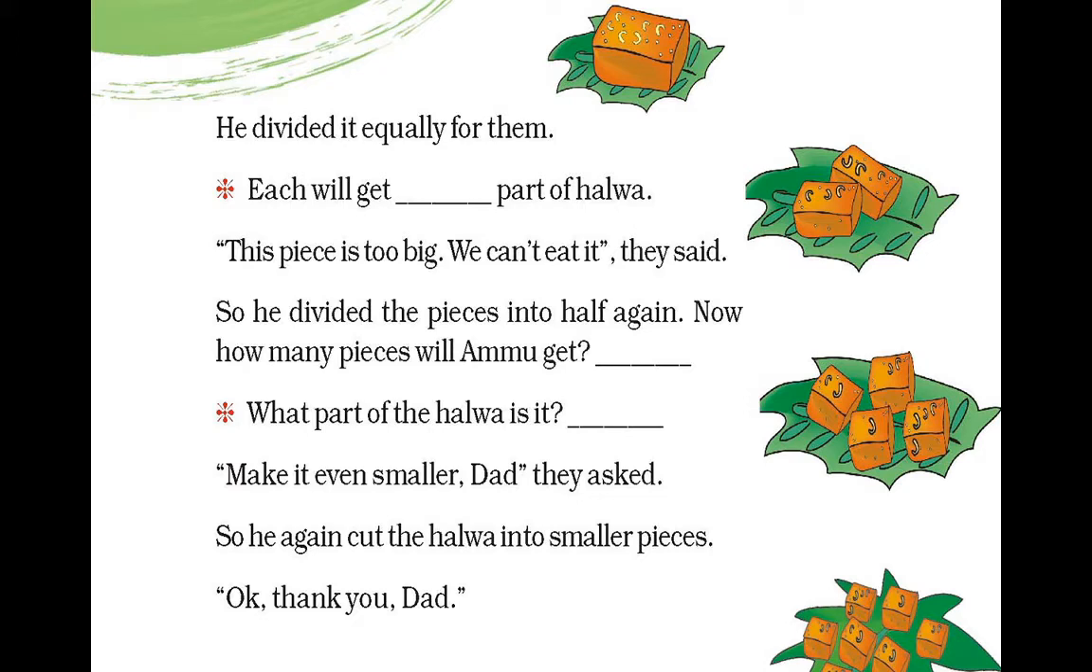Now look, how many pieces will Amu get? Look here. This is a halwa and he divided it equally for them. So now how many parts became? 2. But his girls said, this piece is too big. We can't eat it. So he divided these pieces into half again. So now how many pieces are there? 1, 2, 3, 4. What part of the halwa is it?